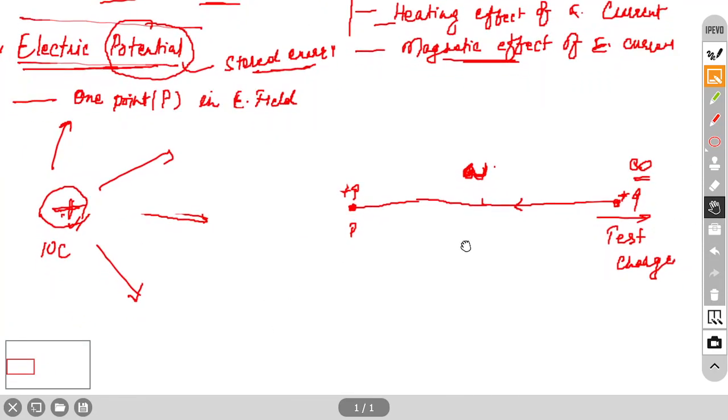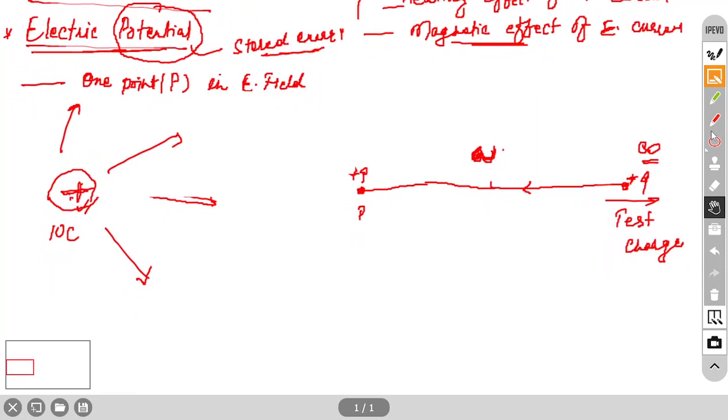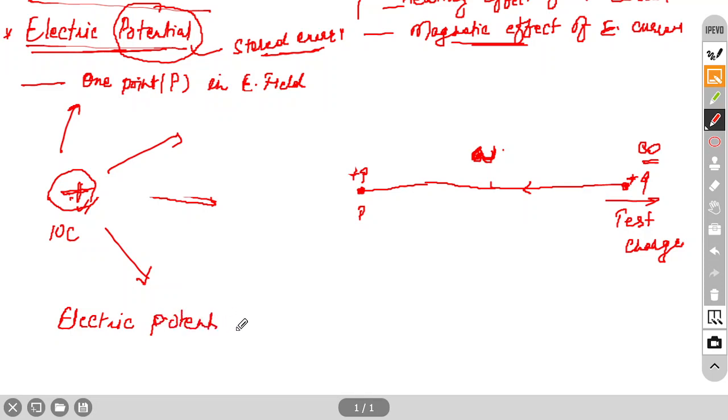That is why the definition is given like this. The definition for electric potential is the work done in bringing a unit charge from infinity to a point P. Potential is related to only one point, I have already said this.